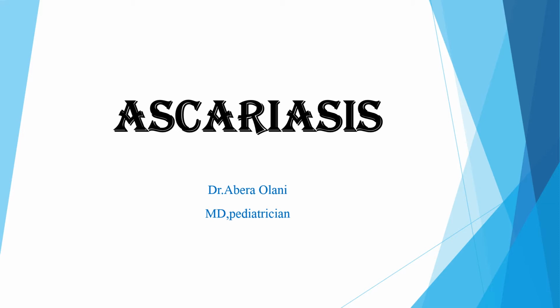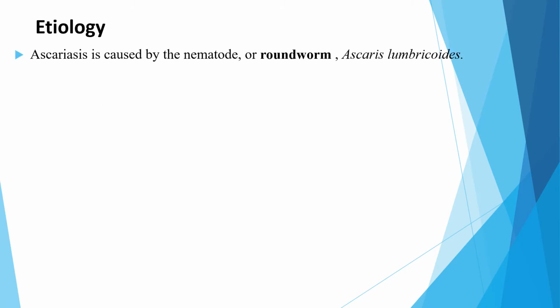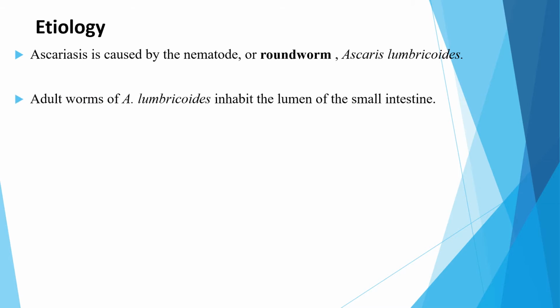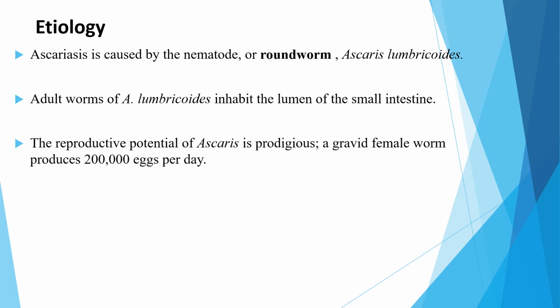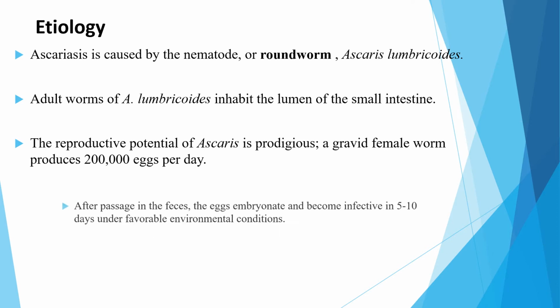My today's lesson is about Ascariasis. To start from etiology, Ascariasis is caused by the nematode or roundworm Ascaris lumbricoides. Adult worms of Ascaris lumbricoides inhabit the lumen of the small intestine, and the reproductive potential of Ascariasis is prodigious, with a gravid female worm producing around 200,000 eggs per day.